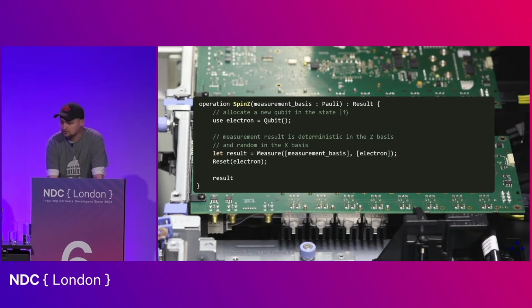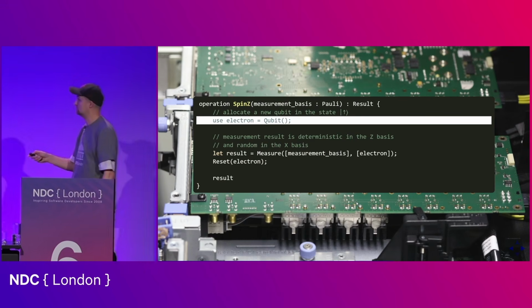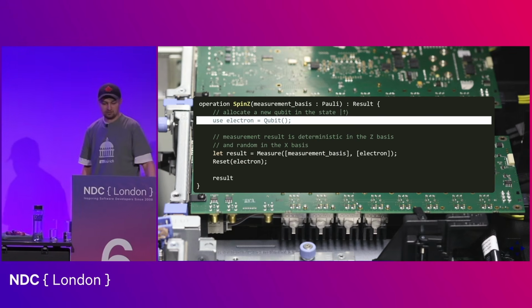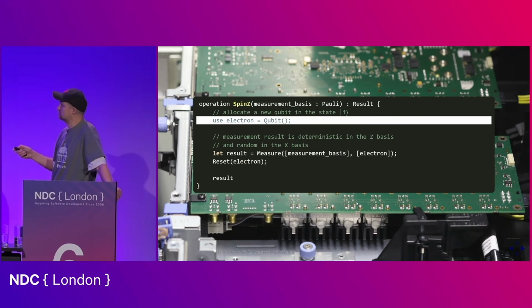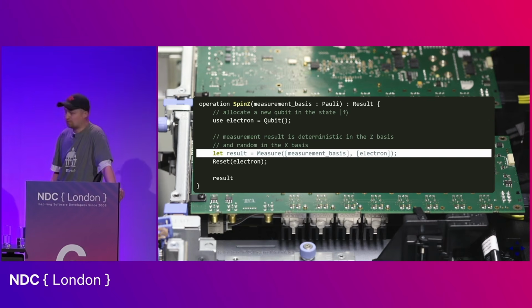We can model this in Q# very easily. Again, we just need about 3 lines of code. We will allocate a new electron, and this will be our qubit. The default state of a qubit is 0, and we will just treat it as a z component of the spin being up, because we are free to choose how we model. And then we perform an observation.